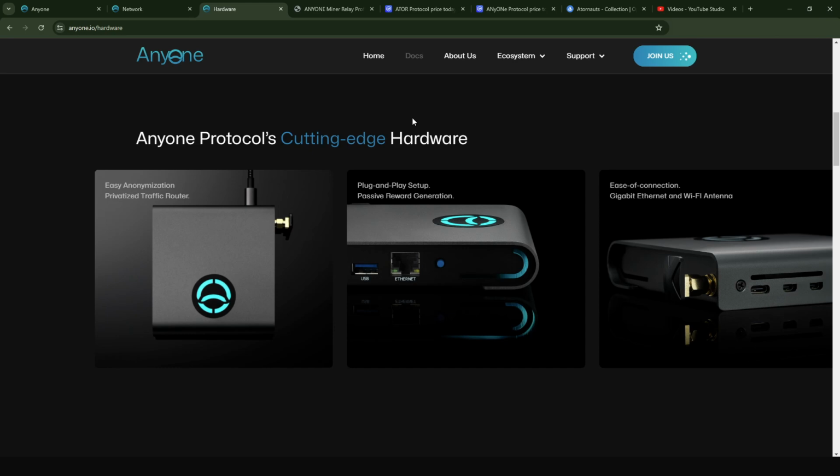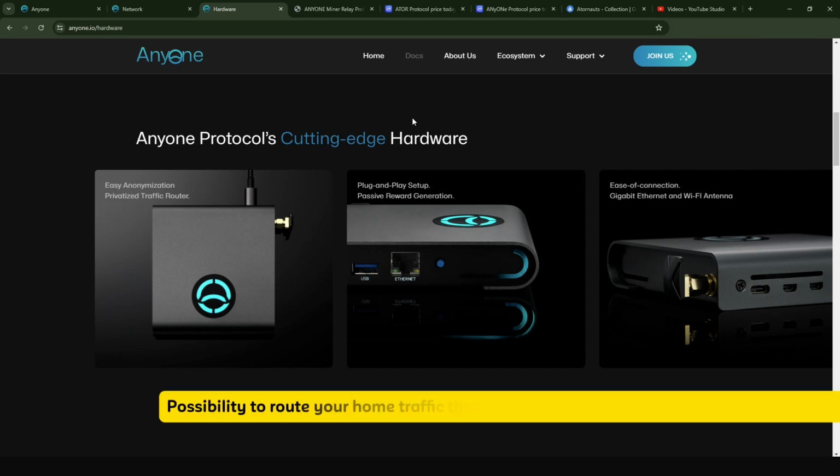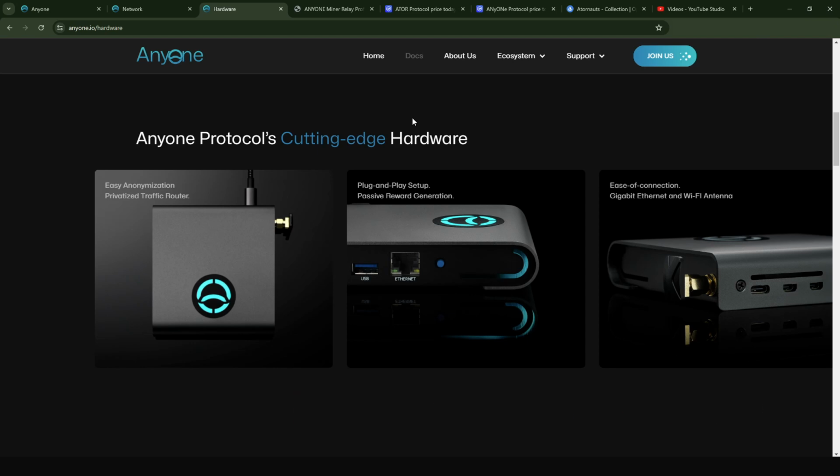Now, the second advantage that would also come with the hardware relay is that there would be, in future, the possibility for you to channel your home traffic through the hardware relay. So for me, for instance, I'm using ExpressVPN, and I think I'm paying about $150 a year to channel the traffic that I have at home through the VPN service. Now that I have the hardware relay, should this become activated, I can basically channel my home traffic through the hardware relay without having to pay for an extra service with an extra VPN provider out there.